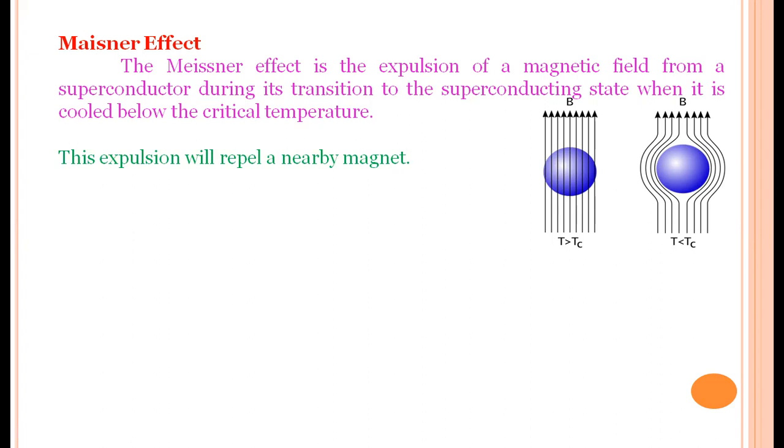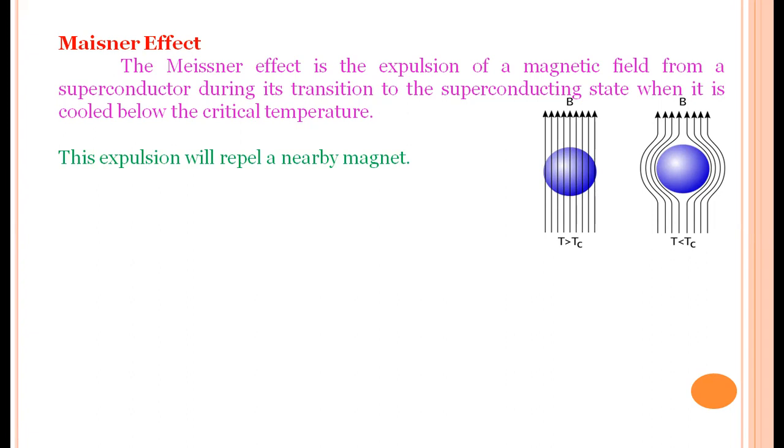It may be a metal, an ordinary conductor, or maybe an insulator or semiconductor. But if the temperature is less than Tc, the material is a superconductor. If it is in the superconducting state, the magnetic lines of force are expelled. So there is expulsion of magnetic field.